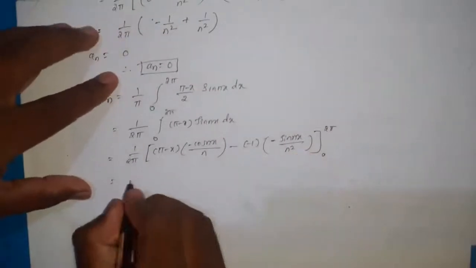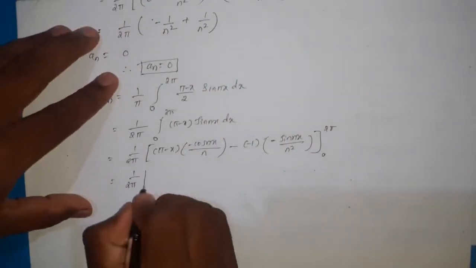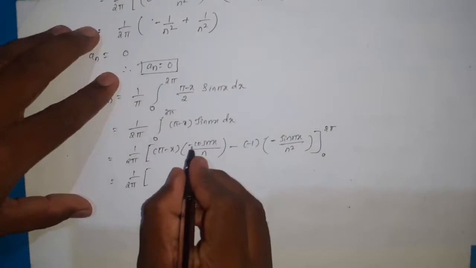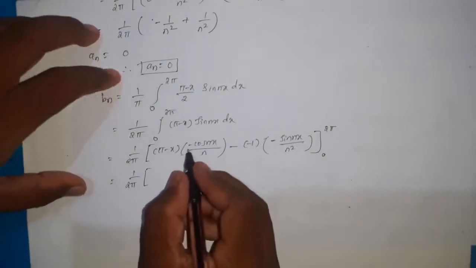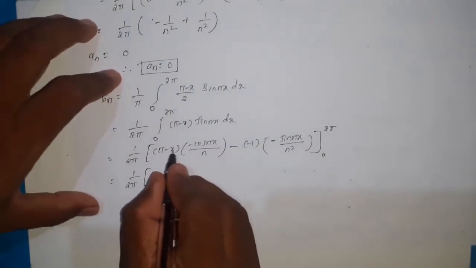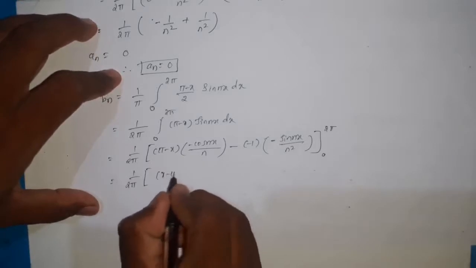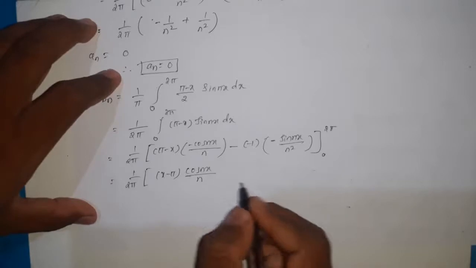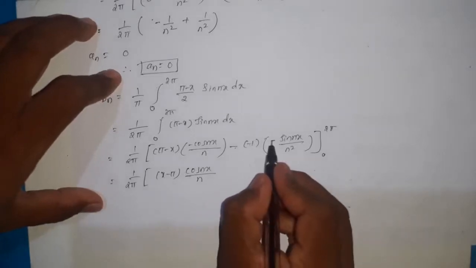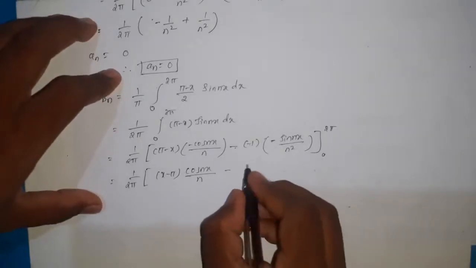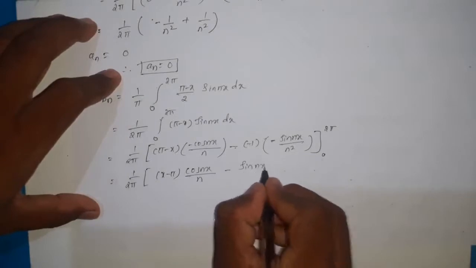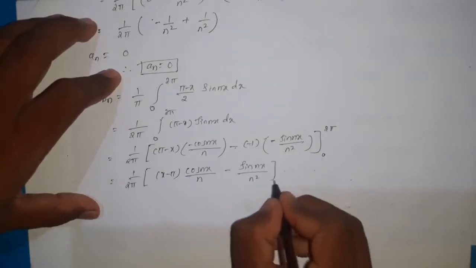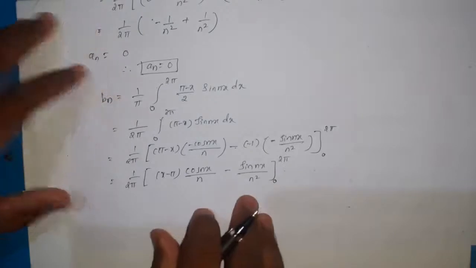Then it is equal to 1 divided by 2π. Here a minus is there, so we can write π − x as (x − π) cos nx divided by n. Now three negative signs are there, so that is −sin nx divided by n², from 0 to 2π.